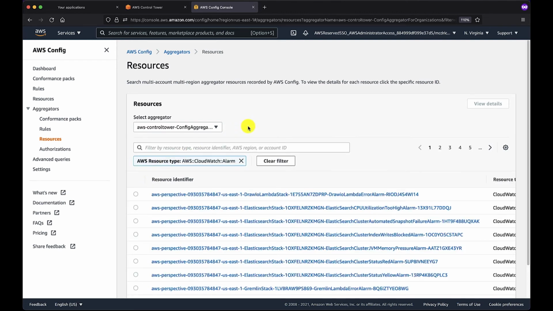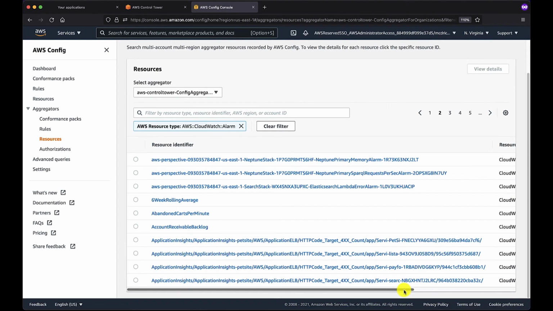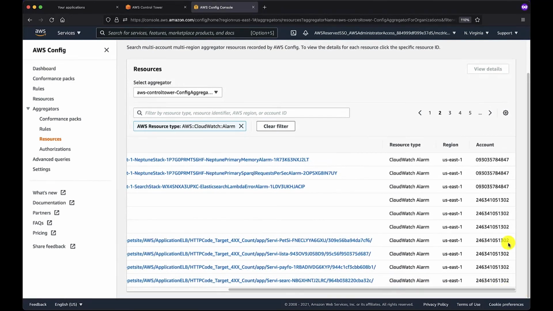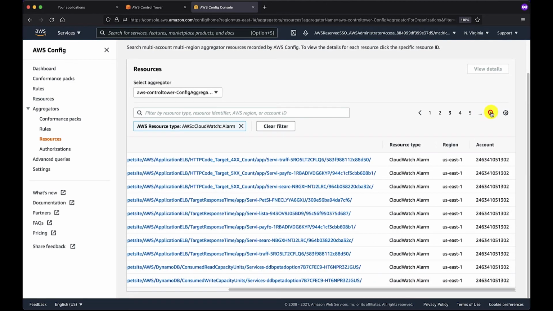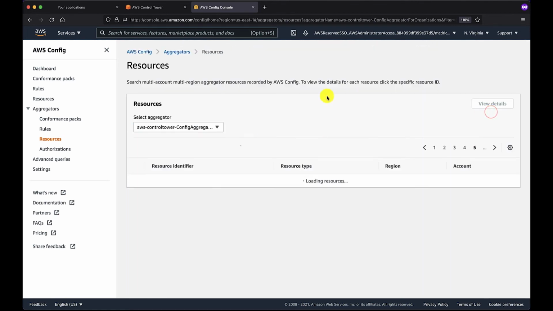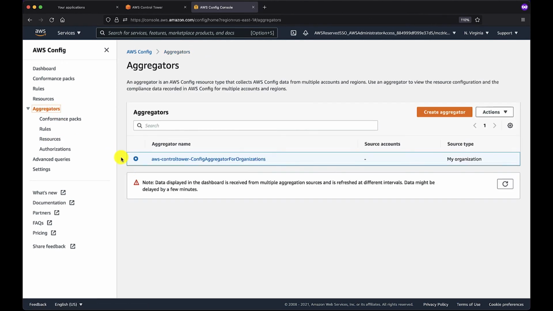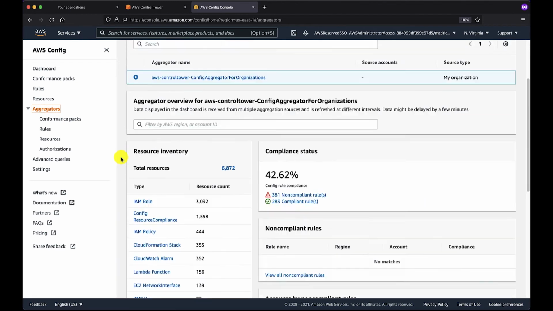And we don't have to actually access each of these discrete AWS accounts in order to enumerate these resources. I'll actually scroll over just a little bit so you can see we have the region and account number also available for us to peruse. Now, heading back up to the aggregators view, we're going to highlight a specific resource that we had seen earlier.